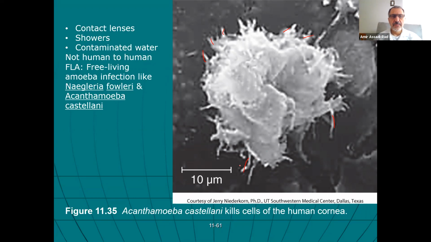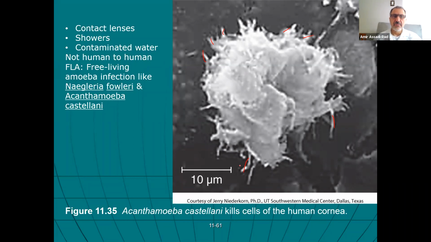These two organisms, and I will talk about Naegleria fowleri elaborately in a minute, hang on, are called FLA, free living amoeba. That's what FLA stands for.